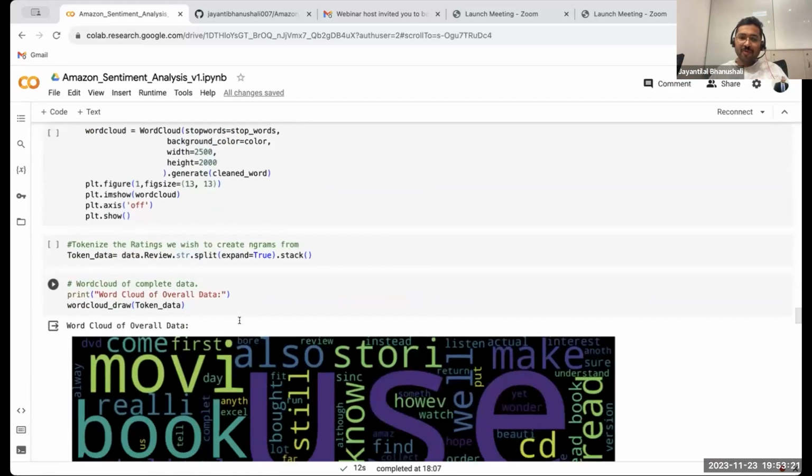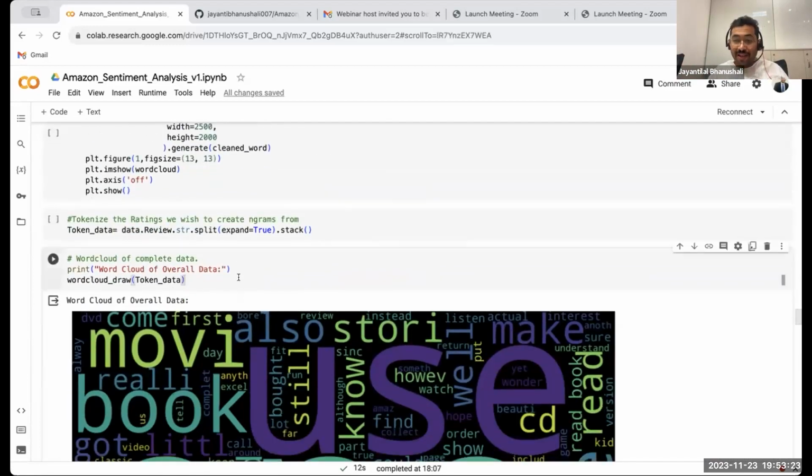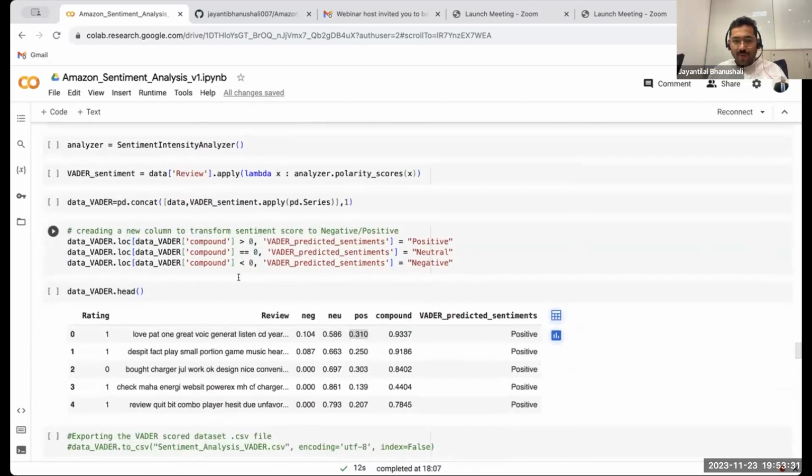And finally, we move to Vader, which, based on the words in the text, will automatically do some math and figure out what is the probability of it being neutral, negative, or positive, and finally it will give you a final sentiment of the whole text. Okay, so that's it on the sentiment analysis side.